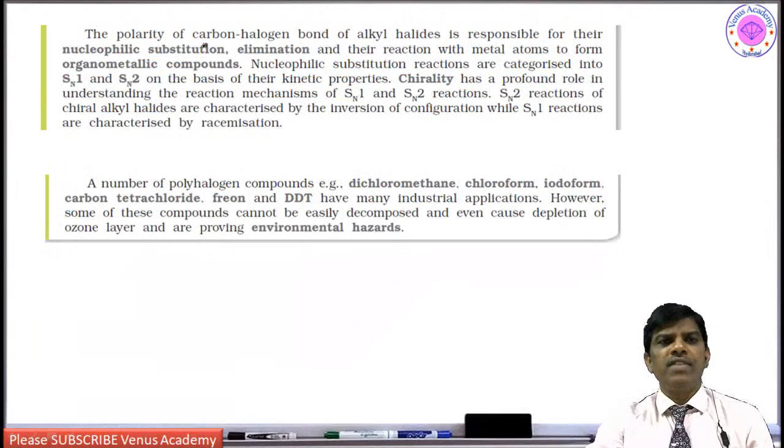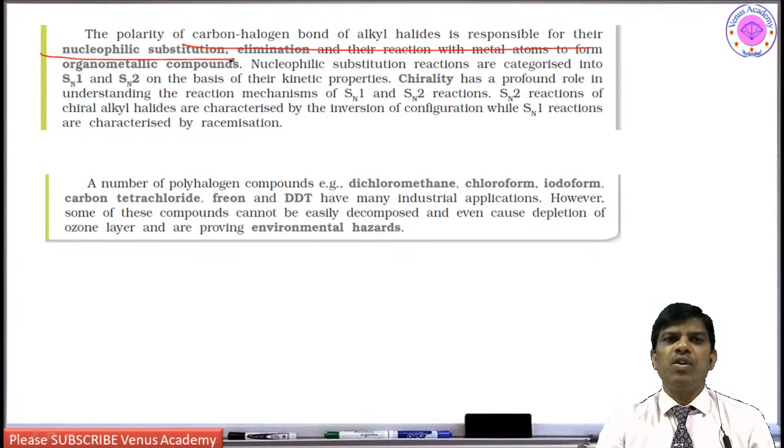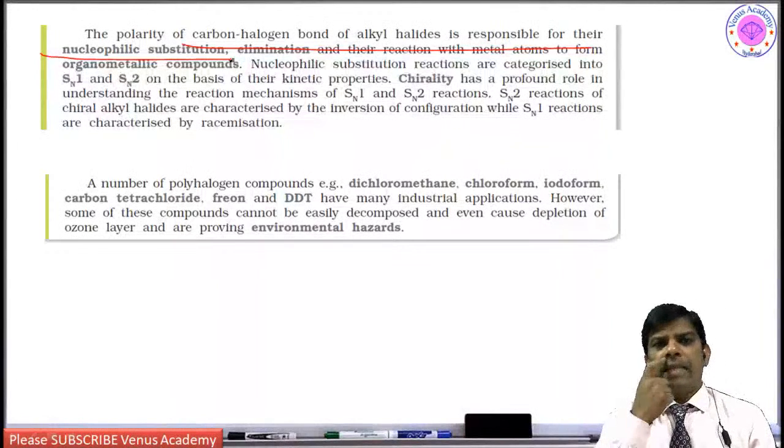The polarity of the carbon-halogen bond of alkyl halides is responsible for nucleophilic substitution. Alkyl halides easily undergo nucleophilic substitution. What are the nucleophilic substitutions? There are two types, SN1 and SN2, and their reaction with metals to form organometallics.